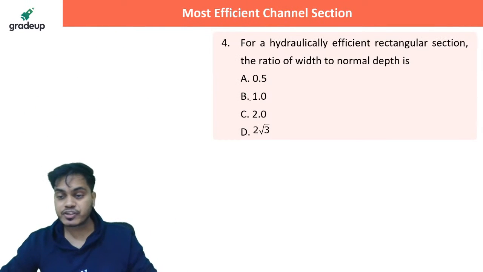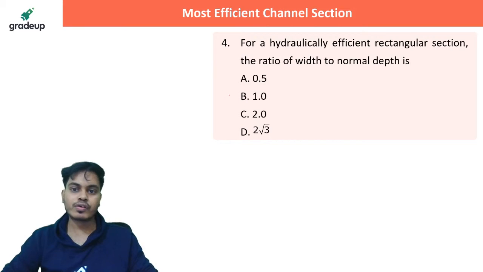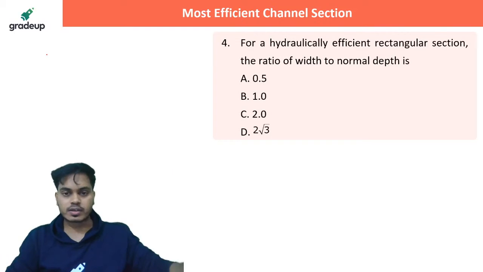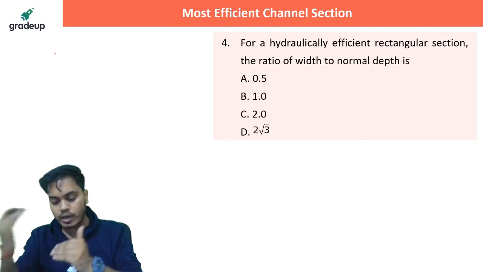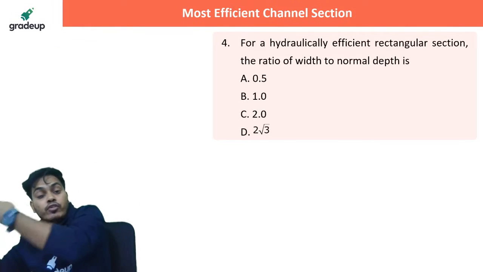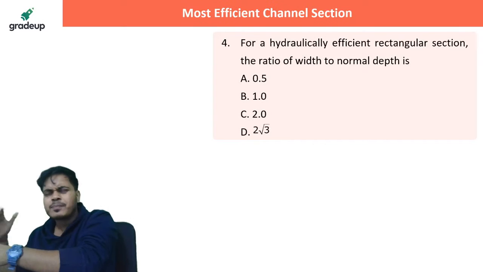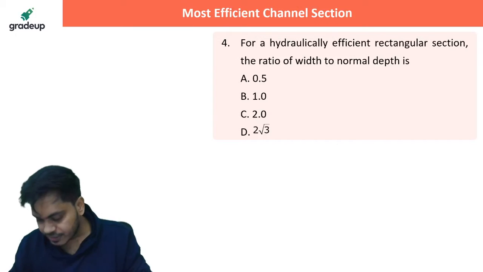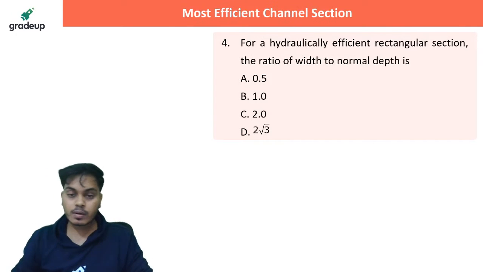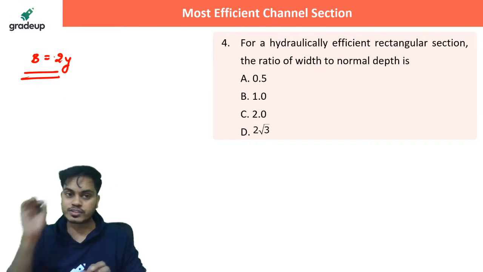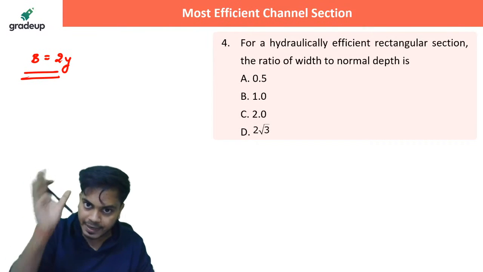For a hydraulically efficient rectangular section, the ratio of width to the normal depth is? So again, I'm telling you guys, for a rectangular section, the only one criterion that you need to understand for it to become an economic or efficient rectangular channel section is that your bed width will be equal to twice the depth of flow. That's it.